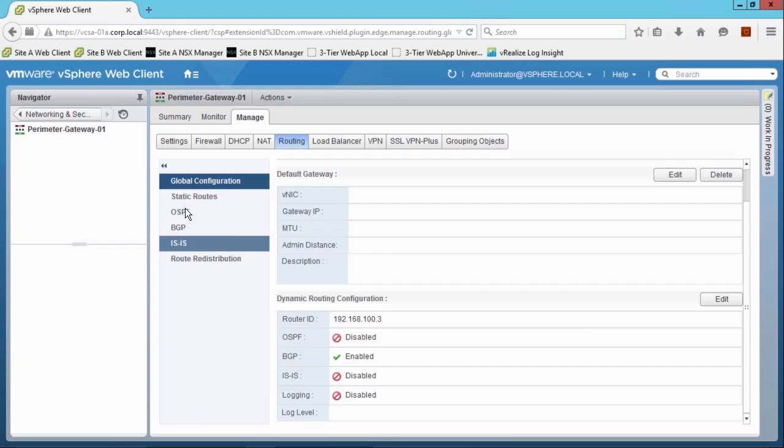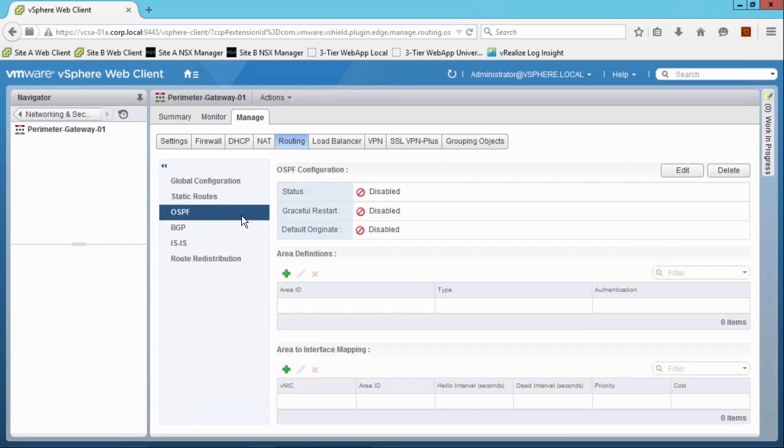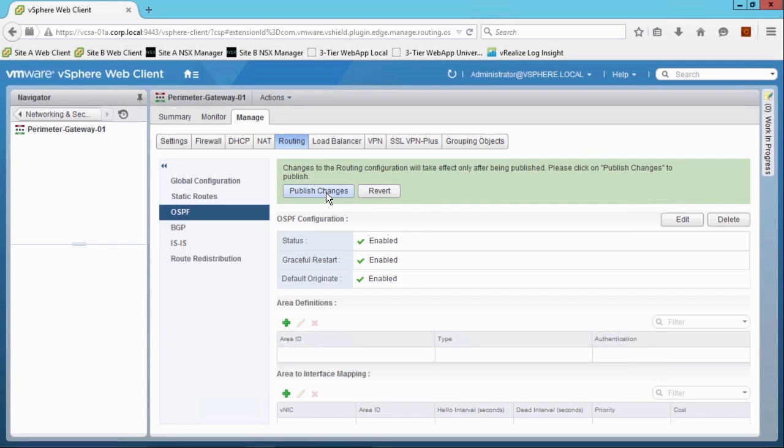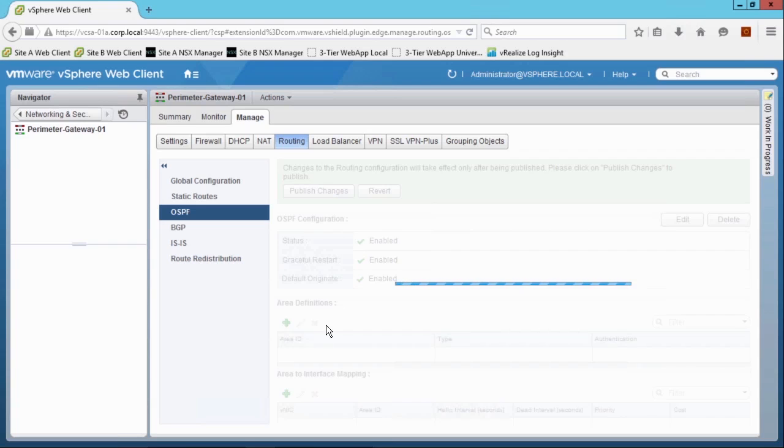We're going to go down to the OSPF configuration tab, edit it, and enable OSPF. We want graceful restart, and we want to enable default originate. This allows OSPF to advertise a default route to its neighbors, and this is an optimization that's commonly deployed so that my neighbors can just learn the default without having to have a default route configured on them. They can learn it through me. So we're going to publish our changes, and we're not done yet.